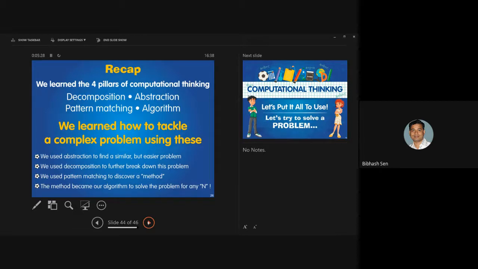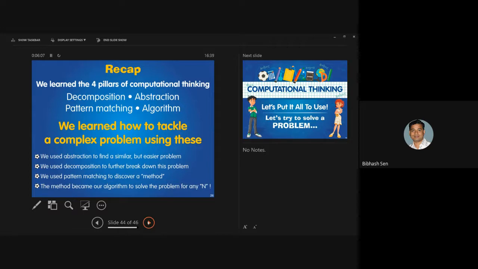It means sometimes we give a story. Okay, you can solve this problem. Yesterday we did one problem like mango or something else. Here 2 mango, 3 mango. Here 200 and 300 mango. But the similar problem. Then what are you actually helping him with? You are helping him to think that the problem whatever you thought earlier, the easiest one, is the same, and the same procedure you have to follow. The number will be big or maybe the complexity is higher, but the thinking style will be the same. So this will give the abstraction, find the similar or easier situation to solve the problem, and the decomposition to further break down this problem.